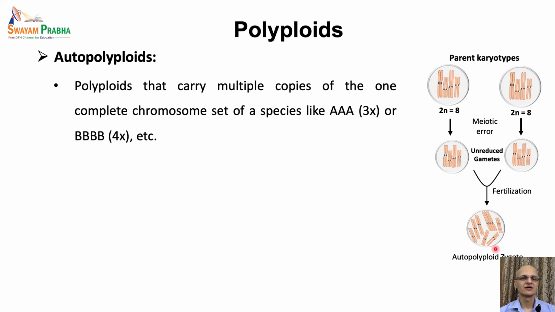autotetraploid. If the unreduced gametes fuse with a normal gamete, the normal gamete would have n, half the chromosomes, that is 4, and the unreduced would have 2n, so the resultant individual would have 3n, that is an autotriploid.